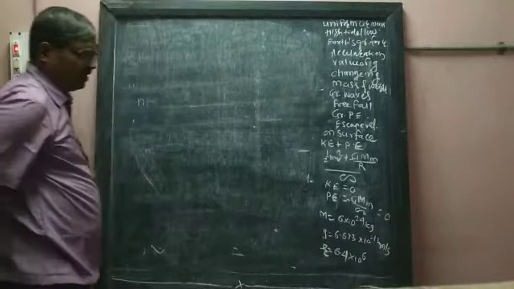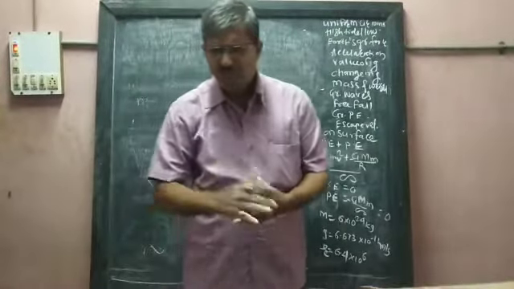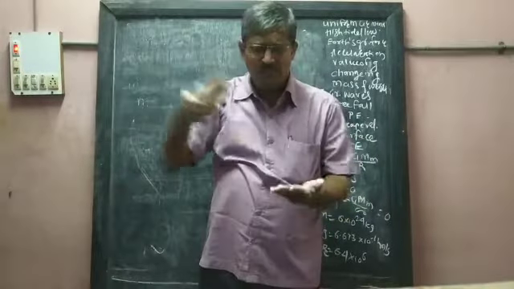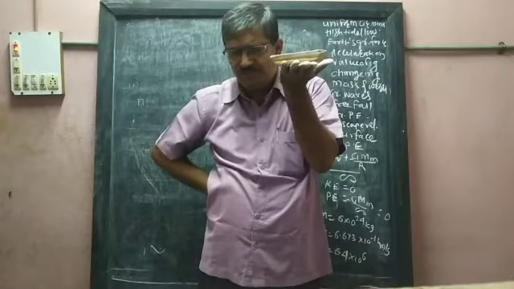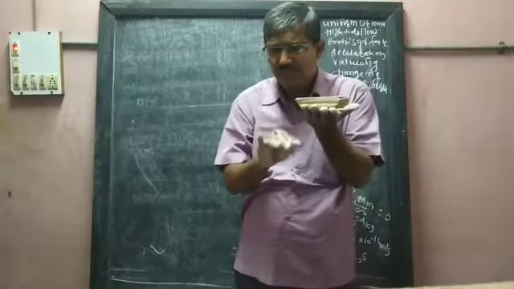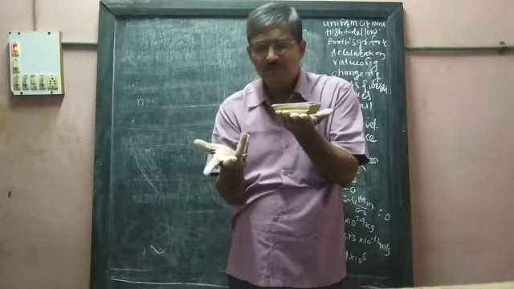Now we are taking the next one, that is free fall. What is meant by free fall? Now here this duster is in my hand. I hold this duster. This duster is not falling. Why does this duster not fall down? What is the reason?